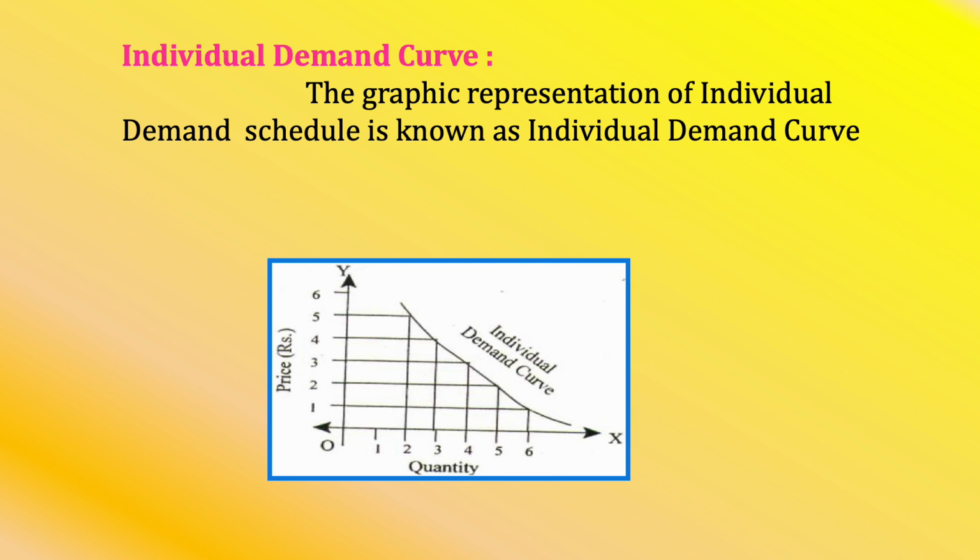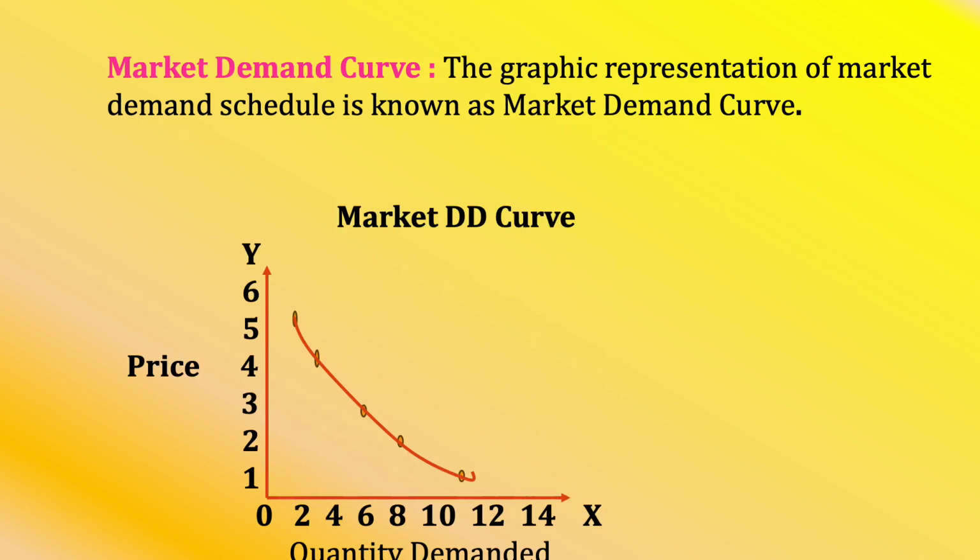Here in the y-axis you have the price and in the x-axis you have the quantity demanded. When you plot it, you will get a demand curve which slopes downwards, and this is for an individual person, so you call it an individual demand curve. In the same way, the fourth column will give you a demand curve which slopes downwards. Always the price is measured on the y-axis and the quantity demanded is measured on the x-axis.